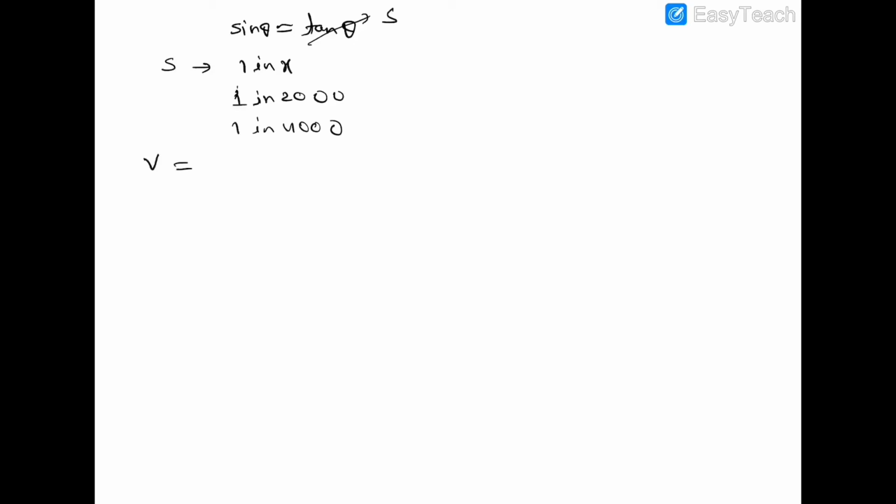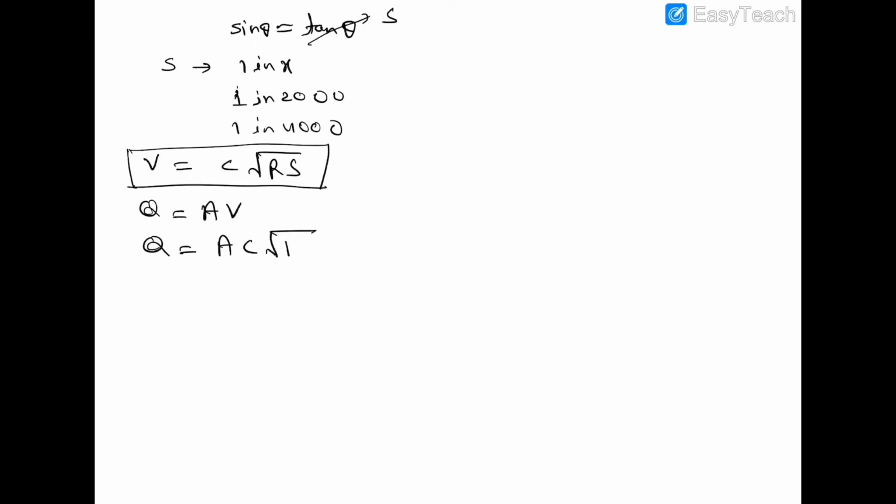So finally the equation of velocity will be V is equal to C root over RS, and we know discharge is equal to AV, so discharge is equal to A C root over RS. This is the final equation of discharge which is applicable in case of uniform flow in open channel.